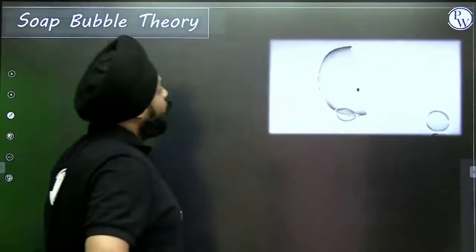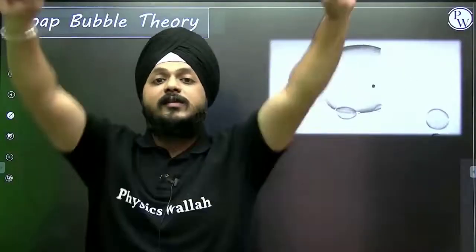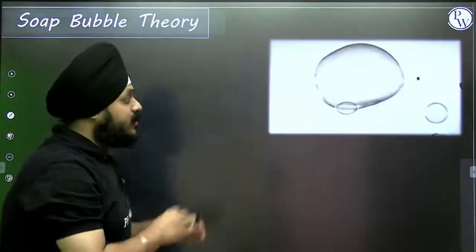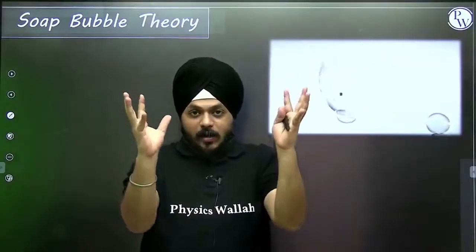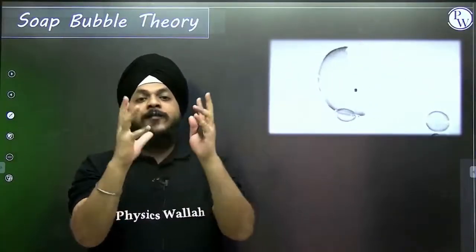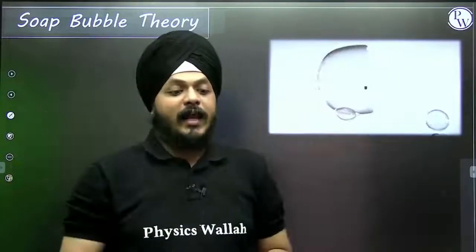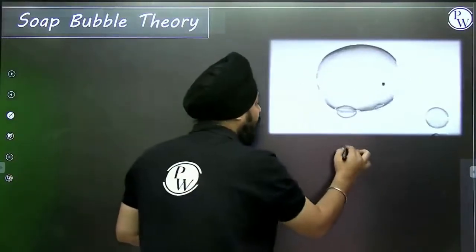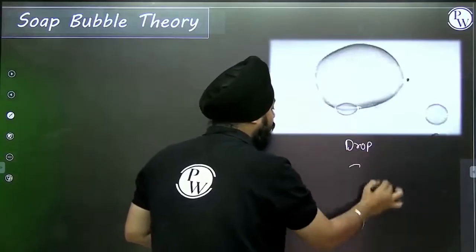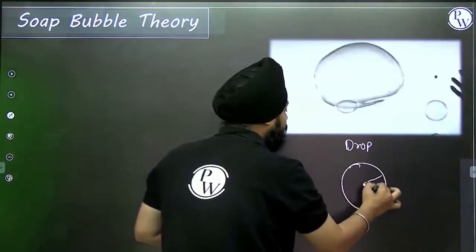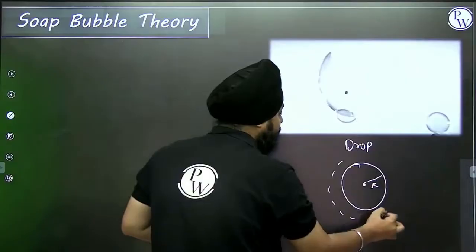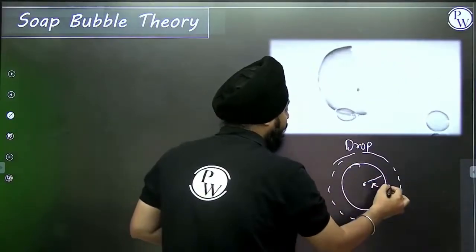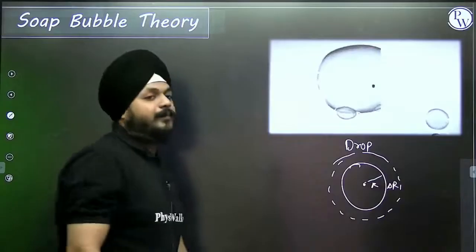To understand the concept of surface tension, we have the equation of the soap bubble theory. Suppose, because of the surface tension, the fluid is trying to adjust into the minimum surface area and it stretches like an elastic membrane. Suppose I'm talking about a water drop or a drop of a fluid, initially the radius was r. When it acted like a stretched membrane, its radius increased by delta r.